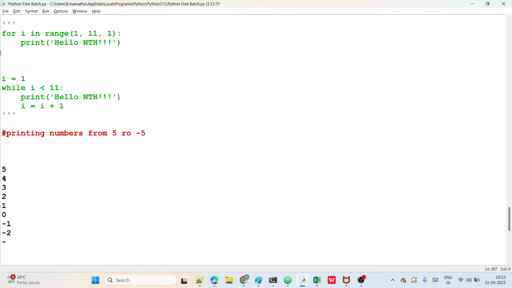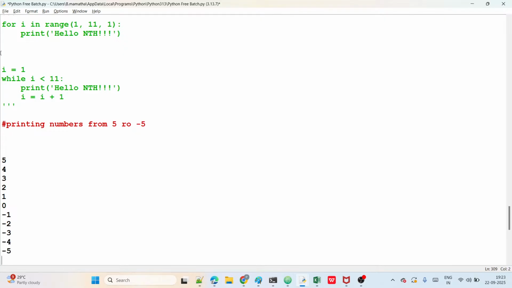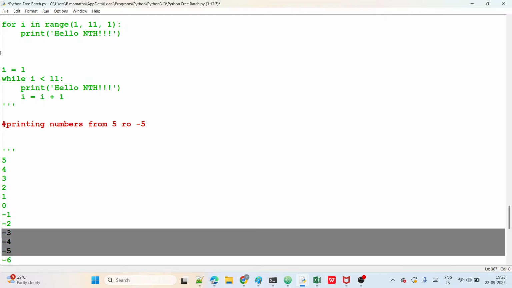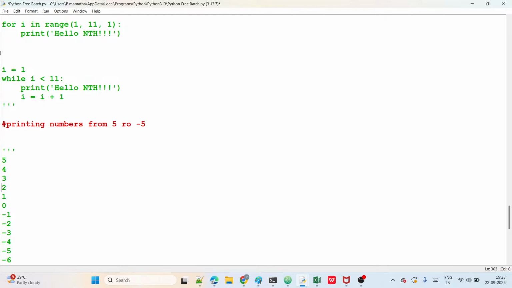5, 4, 3, 2, 1, 0, minus 1, minus 2, minus 3, minus 4, minus 5, right? I want to display these numbers, guys. So in this case, what is the start number? 5. Up to which one? I take up to minus 6, guys, so that it gives up to minus 5. Let us try, guys, here.